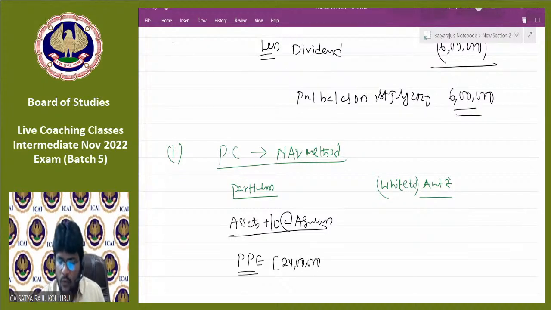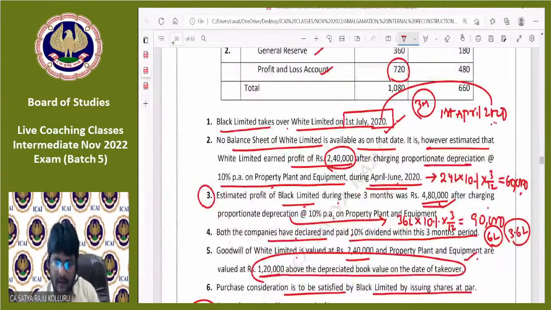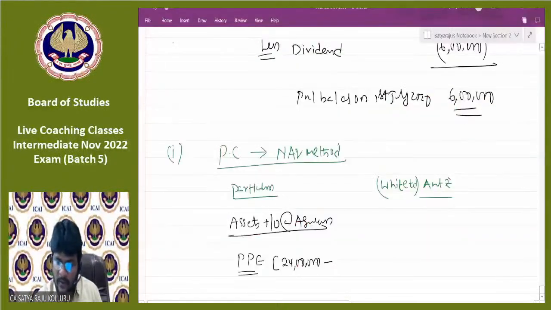After that, we are providing the depreciation for 3 months. Can you please tell me, for PPE in White Limited, depreciation was how much? Depreciation was 60,000, am I right, guys? Because the other one is related to Black Limited. So 60,000 will be the depreciation for 3 months.